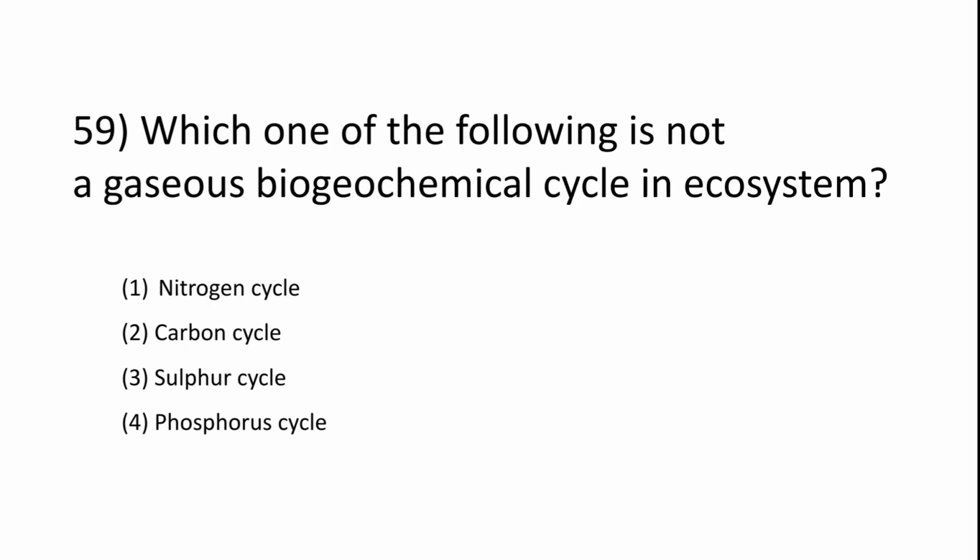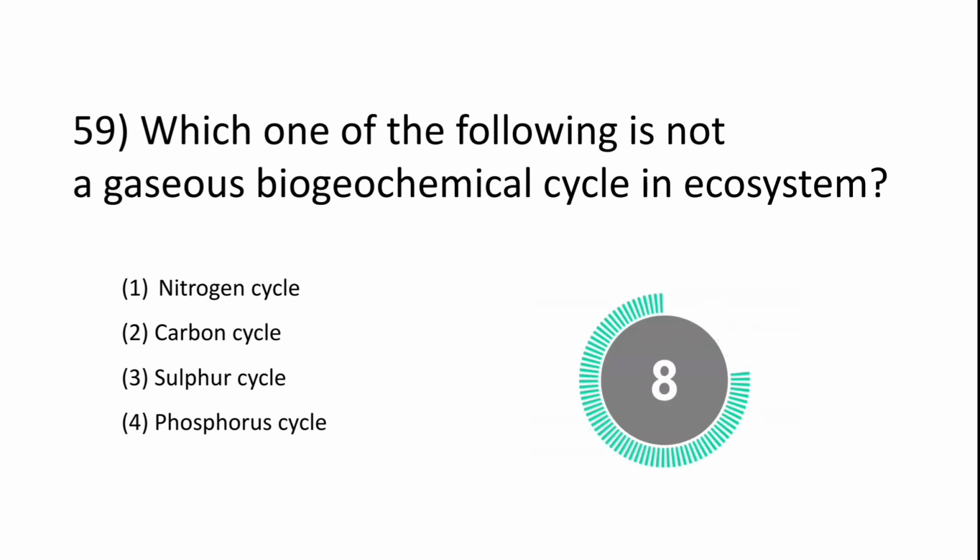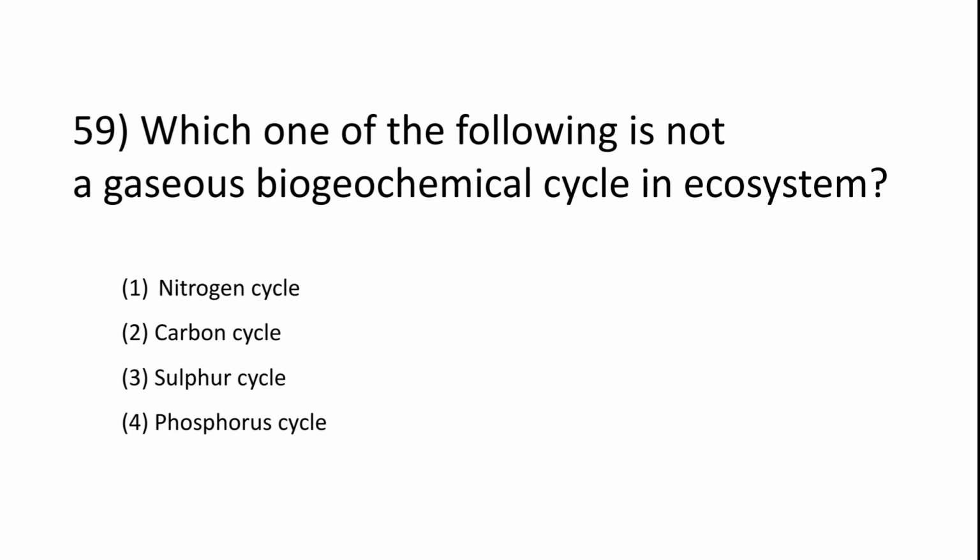Question number 59. Which one of the following is not a gaseous biogeochemical cycle in ecosystem? Nitrogen cycle, carbon cycle, sulfur cycle, phosphorus cycle. The answer is phosphorus cycle.